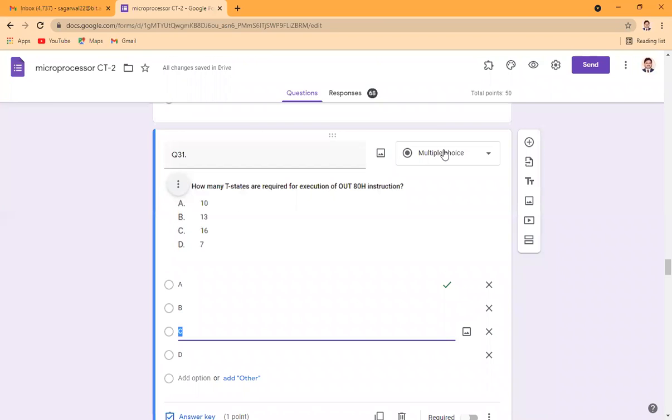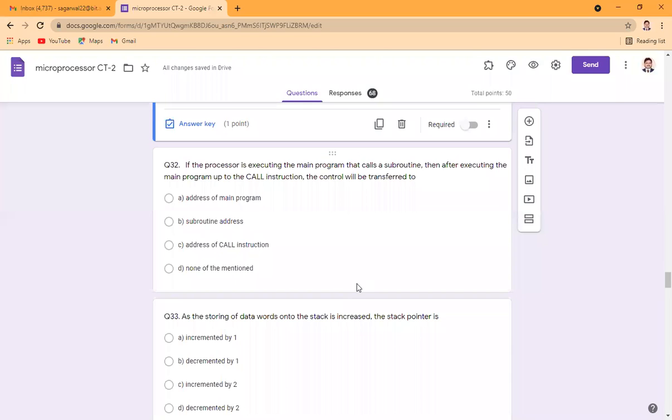So 1 machine cycle and 4 T states. In the second machine cycle, it is going to read, to fetch the 80, which is the port address of the output device. So it will take 3 T states. So 4 plus 3, 7. And then what will happen? Whatever is the content of the accumulator will be copied to the 80 port. So there will be a new machine cycle, the third machine cycle, which will take 3 T states. So 4 plus 3 plus 3, total equal to 10 T states.